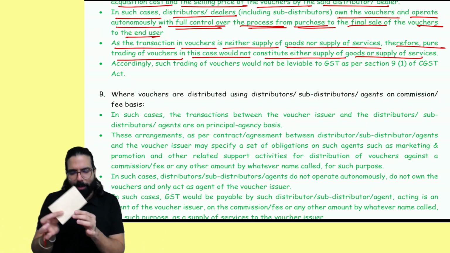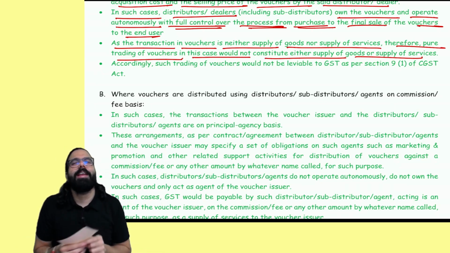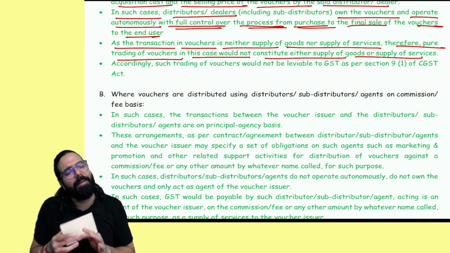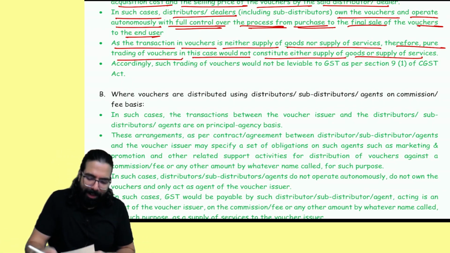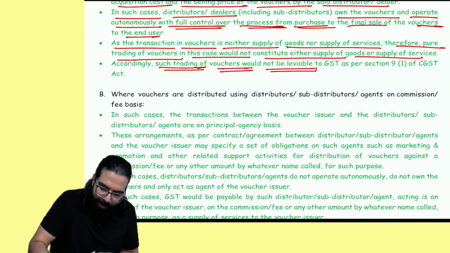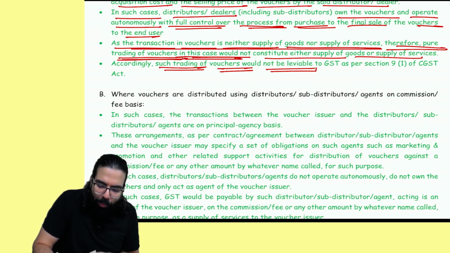So, for example, I buy the voucher for 98 and I sell for 99. Buying voucher and selling voucher, vouchers are neither goods nor service, and GST will not come, is what they're telling simply. So they are telling as the transaction in voucher is neither supply of goods nor supply of service. Therefore, pure trading of voucher in this case would not constitute either supply of goods or supply of service.